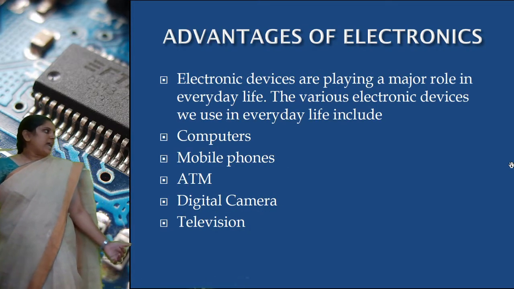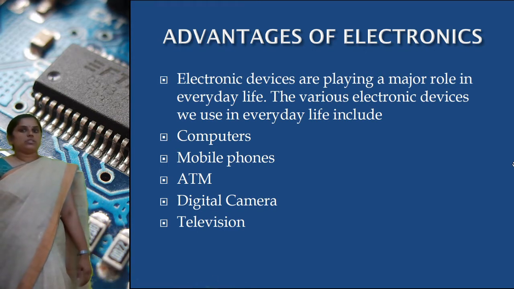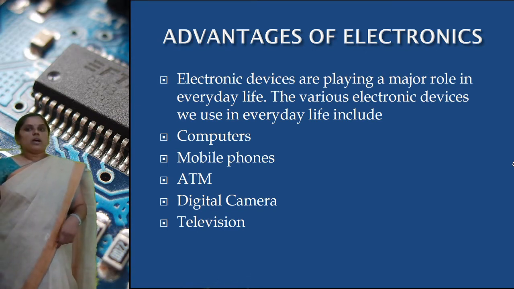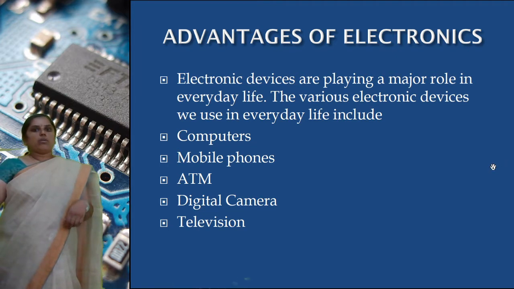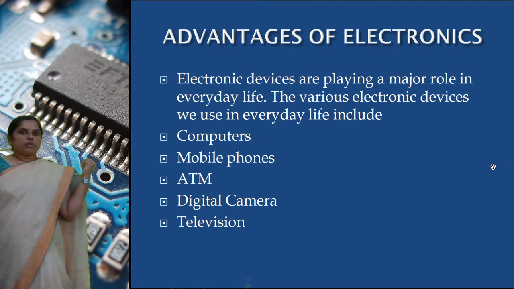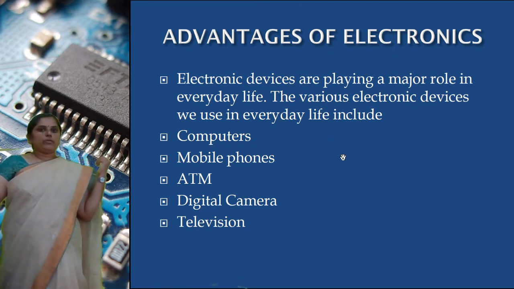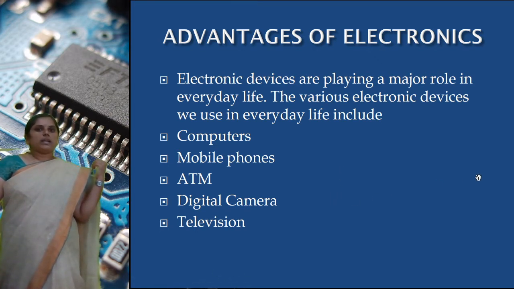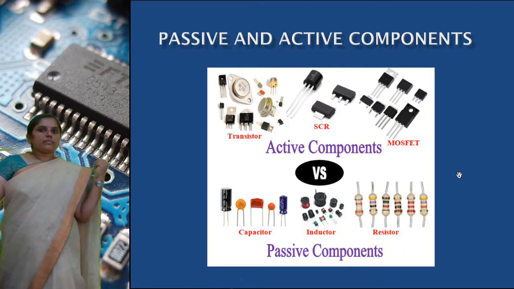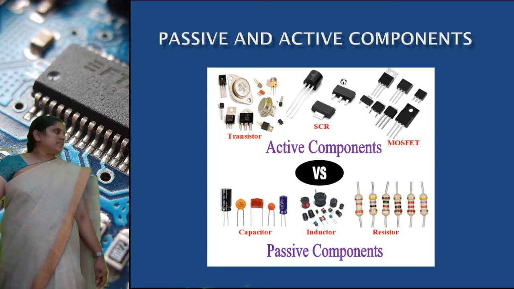Next, what are the advantages of electronics? These electronic devices play a major role in everyday life. Examples are computers, mobile phones, ATMs, digital cameras and television. All these are electronic devices only. These are the advantages of electronics. In this picture, some electronic components are shown: the passive components and the active components.